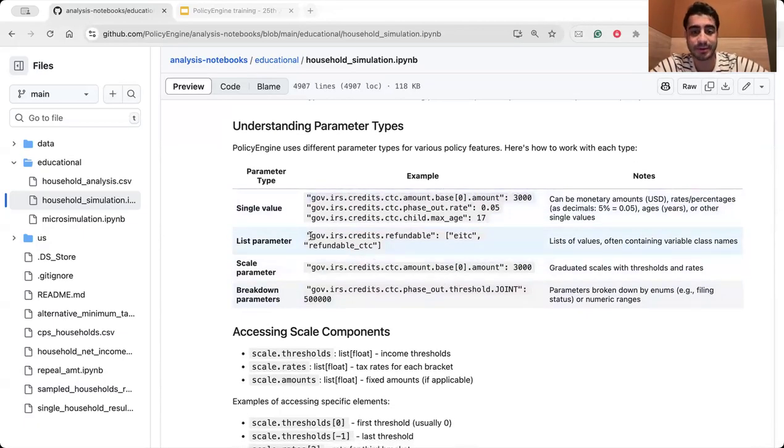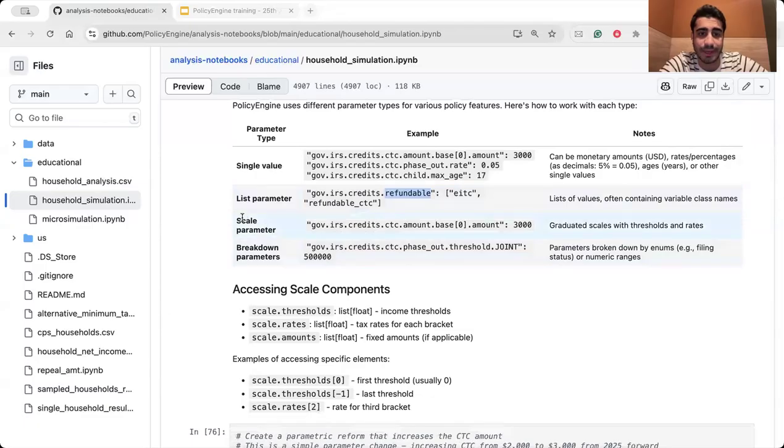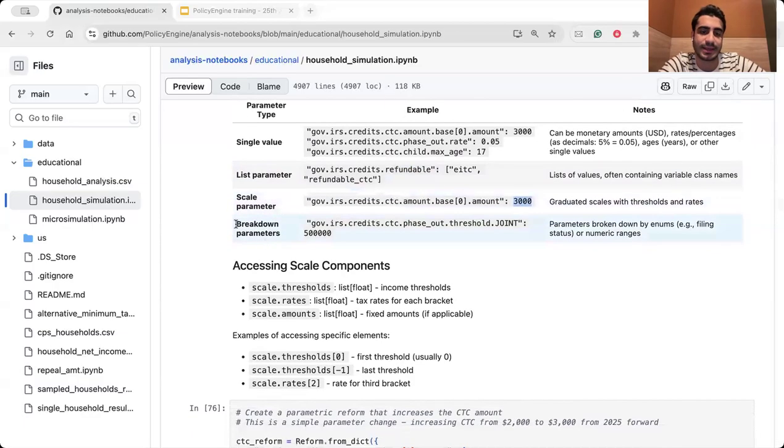Maybe we have some list parameter. For example, there is a parameter that you can pass a kind of list. For example, you can say what are the program extensions for the other program. So you can pass some list of names to that parameter as well. You may have some scale parameter. For example, you can set graduated scales with thresholds and rates as well.